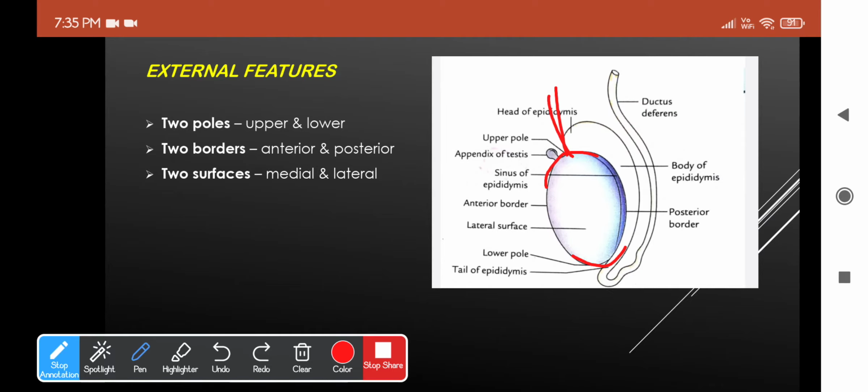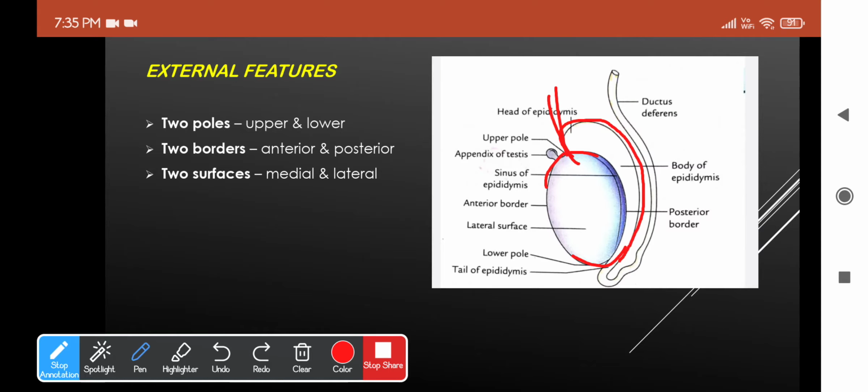And you have two borders, namely the anterior border and the posterior border. The anterior border will be round and will be completely covered by tunica vaginalis. It is one of the coverings of the testis, which we will see in the next slide. Just understand that it will be completely covered by tunica vaginalis. Then what about the posterior border? You have the epididymis, right, which is closely related to the posterior part of the testis, and hence the tunica vaginalis will not completely enclose it. So it will enclose only on the front and the sides. This tunica vaginalis is nothing but the covering of the testis.